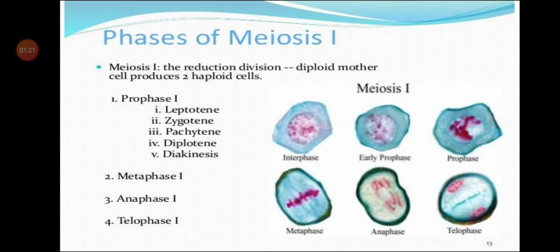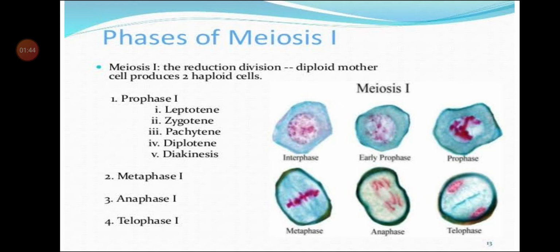And then we started with the phases of meiosis 1. Meiosis is of two types, that is meiosis 1 and meiosis 2. We started with meiosis 1. Meiosis 1 consists of four phases: prophase 1, metaphase 1, anaphase 1, telophase 1.